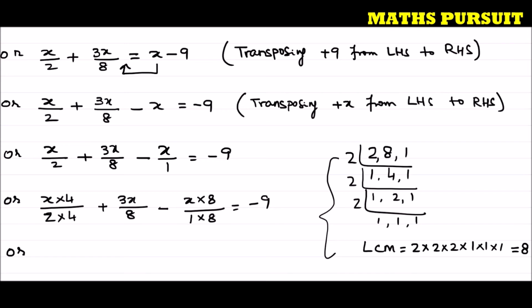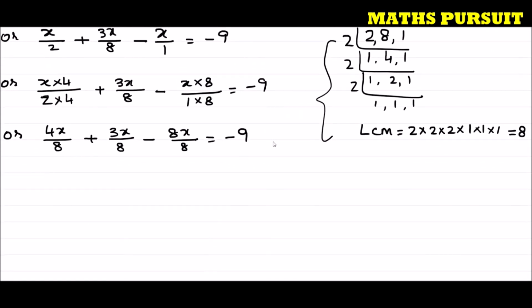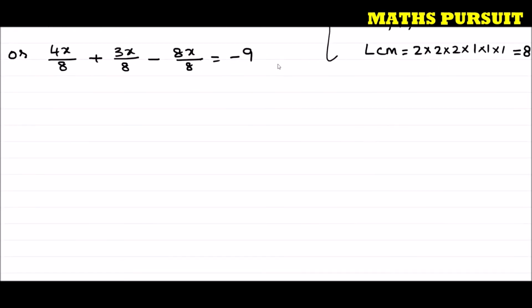Or I can write 4x divided by 8 plus 3x divided by 8 minus 8x divided by 8 is equal to minus 9. Now you could see that we got the denominators 8. So it would be now very easy for us to solve the equation. As we got the denominators equal, now we can directly solve it. Or I can write 4x plus 3x minus 8x divided by 8 is equal to minus 9.